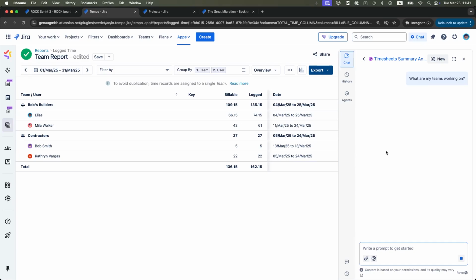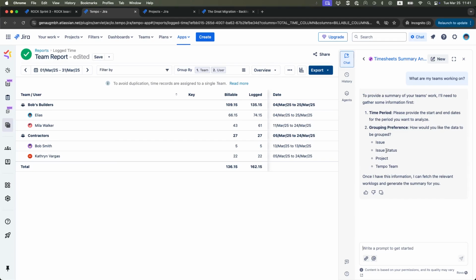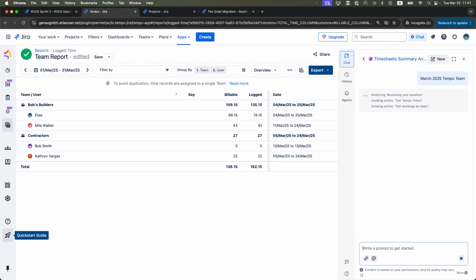So let's just go ahead with the first prompt, find out what our teams are working on. The agent will require two details. First, details about the time period and the grouping preference. So let's go ahead and say March 2025, grouped by Tempo team.